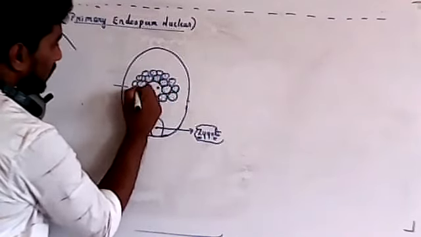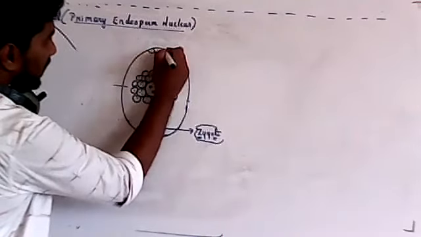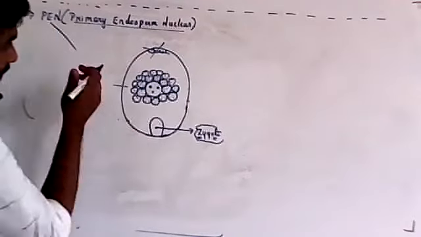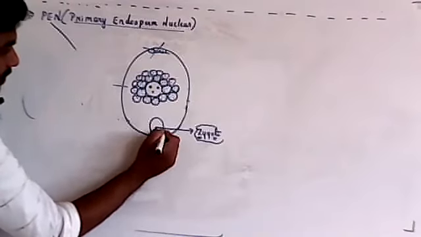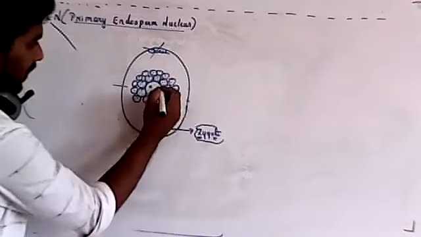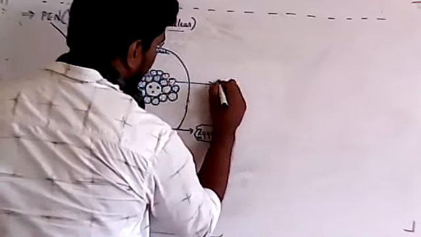During this process, the antipodal cells present here will die. They will completely degenerate. The synergids also will disappear, or they will die after fertilization. So only the zygote and endosperm will remain. Now when it multiplies, it is called endosperm.